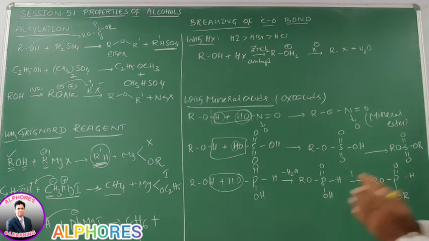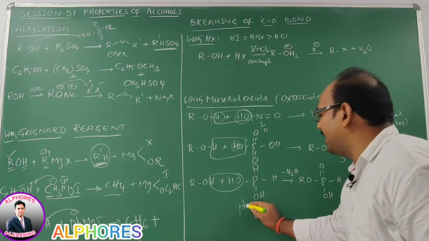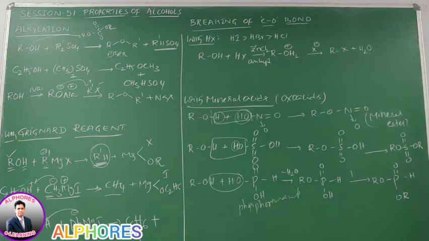So alcohol upon reaction with which acid is it? Phosphorus acid. Phosphorus acid gives esters. That's why here it is monoalkyl phosphite. It is an ester, a mineral ester, and dialkyl phosphite. Monoalkyl phosphite and dialkyl phosphites are mineral esters.